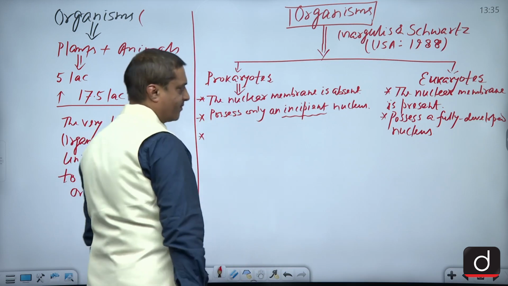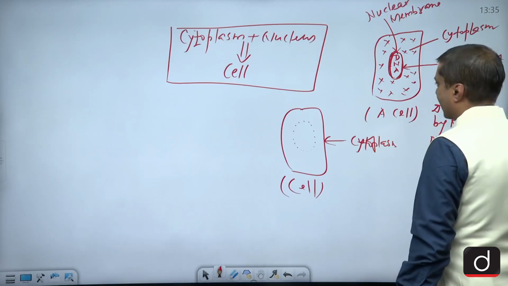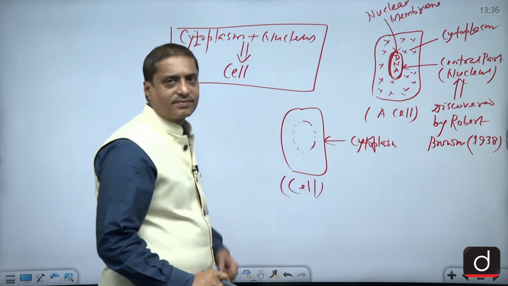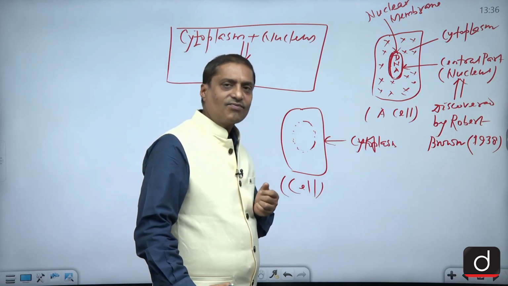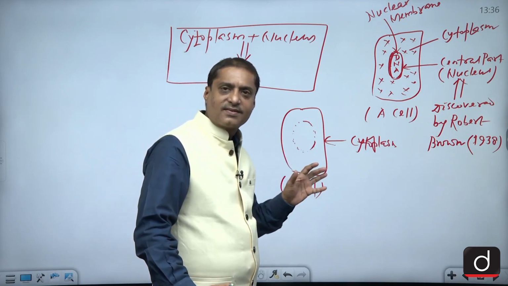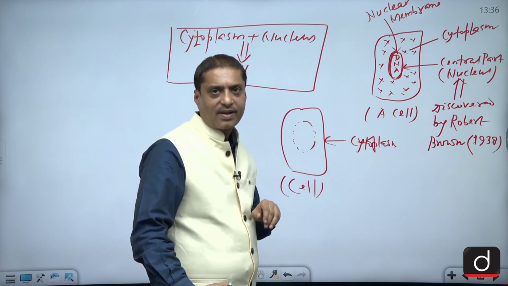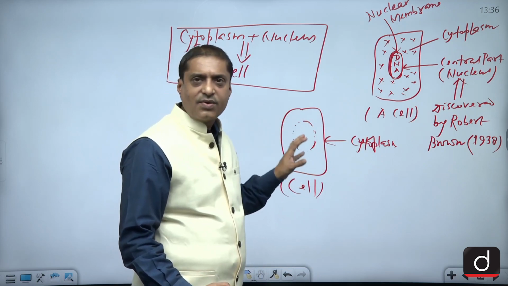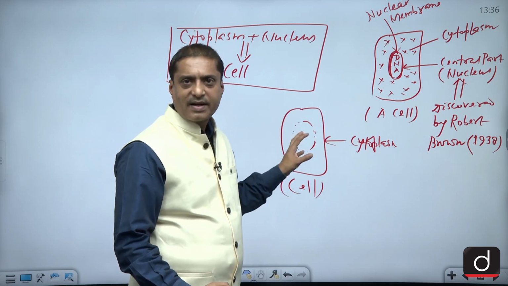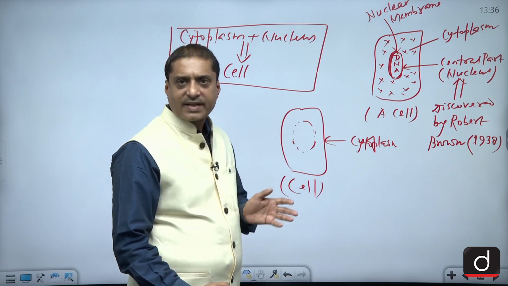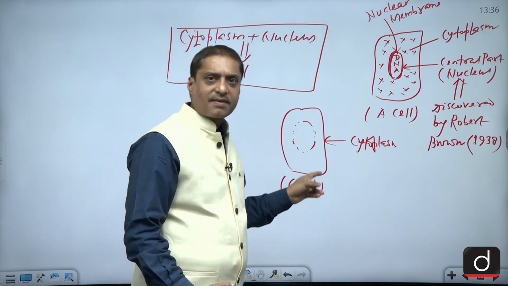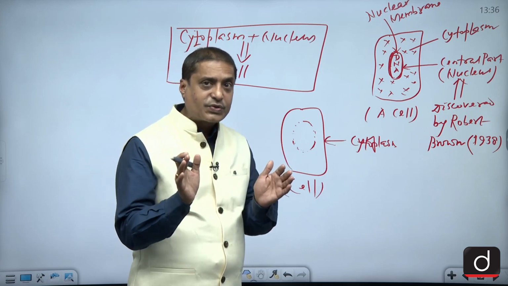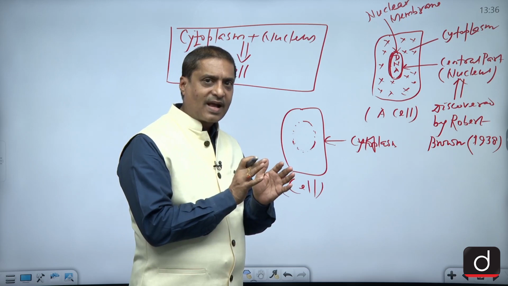Now the third one. If such type of incipient nucleus is there with the prokaryotes, you can say one more thing. We all know that within the nucleus, the DNA, the genetic material is there. So if there is no fully fledged nucleus, can you say that the genetic material DNA is not over there? You cannot say that. The genetic material must be there. But remember, the genetic material is not supposed to be confined within the nucleus as far as the prokaryotes are concerned.